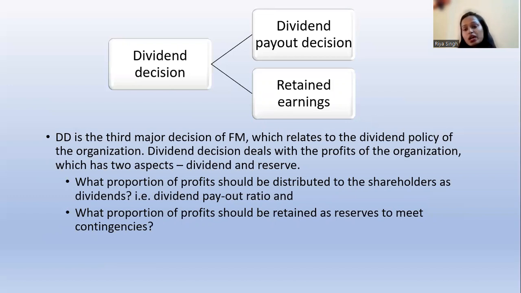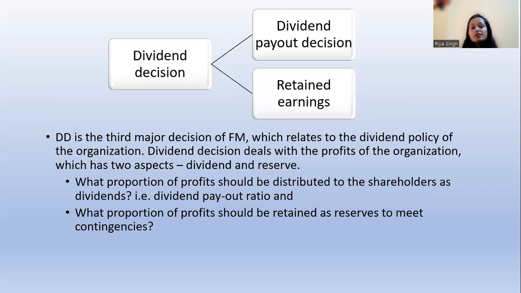Now we are doing production, and next is the profit we are getting. From that profit, we have to decide what proportion we are going to give as dividend, and how much we are going to keep as retained earnings.